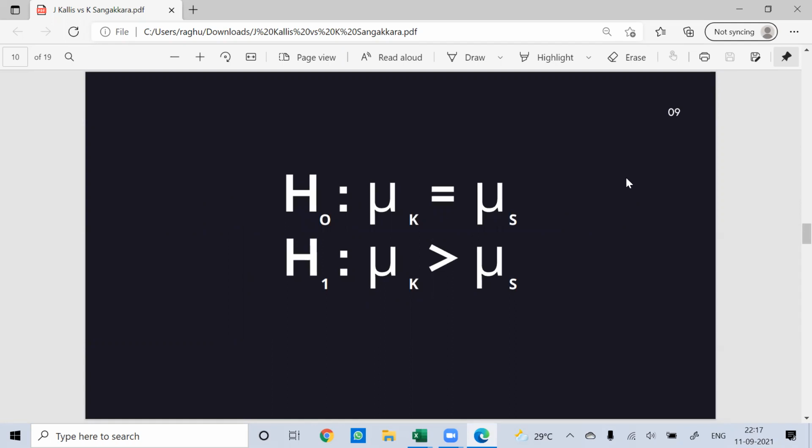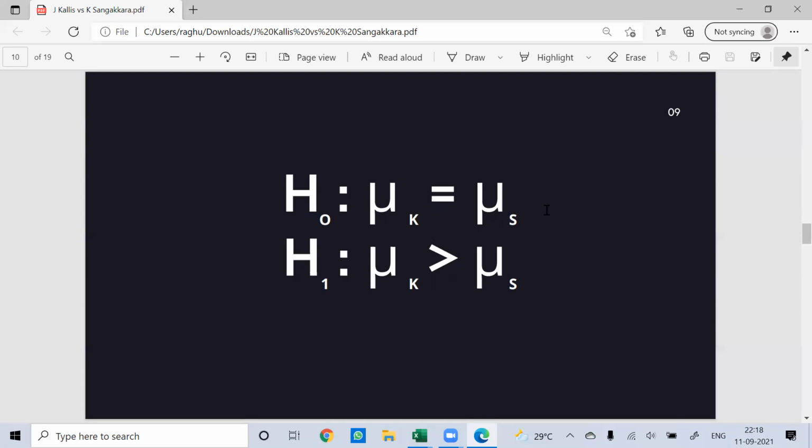Since we are trying to arrive at whether Kallis is better than Sangakkara, the alternate hypothesis is that the average of Kallis is greater than Sangakkara. Since we are taking the average as the measurement of knowing who is a better player, it could be anything. It could be the number of 50s or 100s they have scored. It could be the strike rate, but the statistician for some weird reasons has chosen to use the mean as a measure. So the statistician is trying to prove if Kallis is better than Sangakkara. So the alternate hypothesis is mu k greater than mu s.